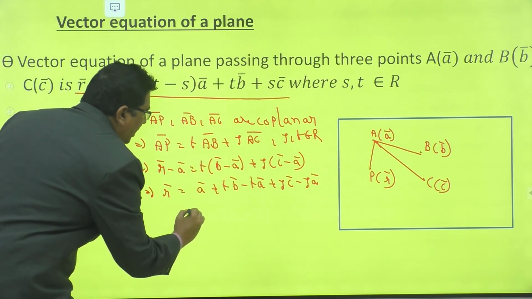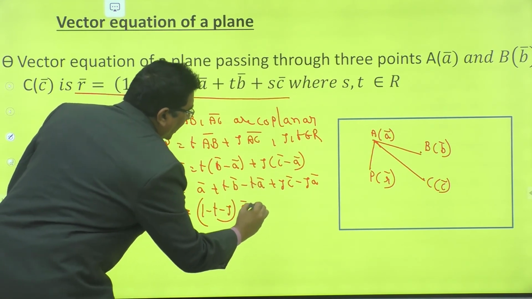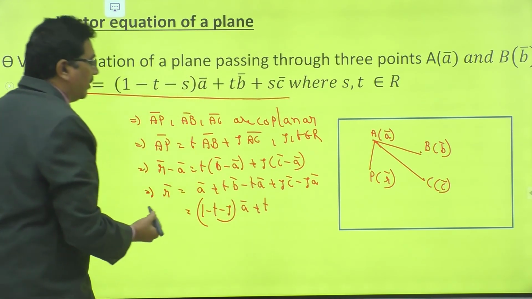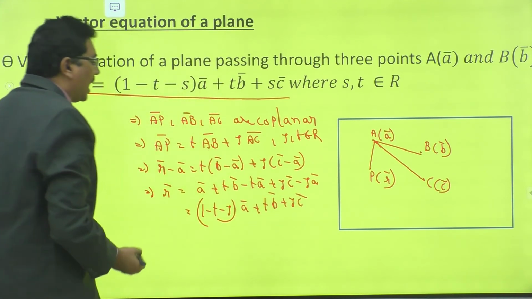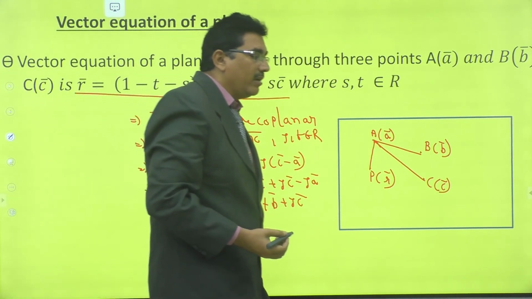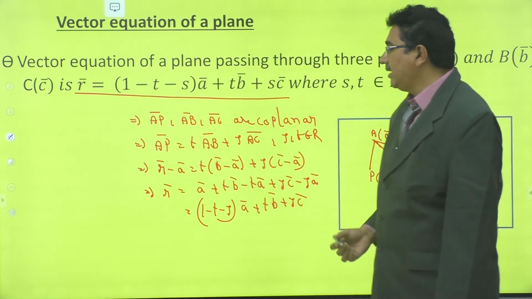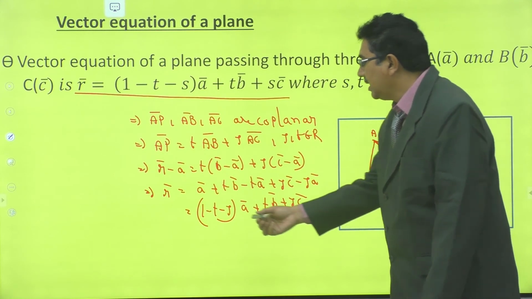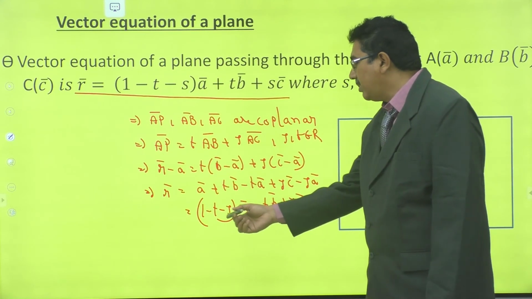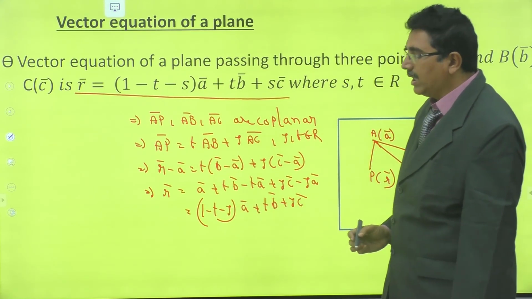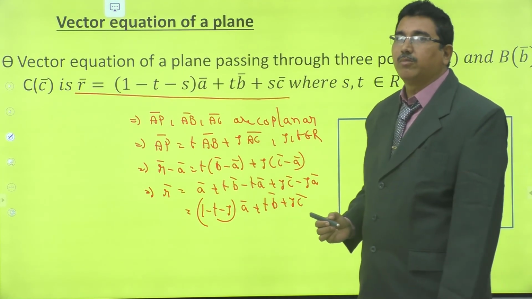Now take A bar as common: R bar is equal to (1 minus T minus S) into A bar plus T into B bar plus S into C bar. Observe that here the sum of the coefficients is equal to 1, right? This is one form of a plane passing through 3 points.